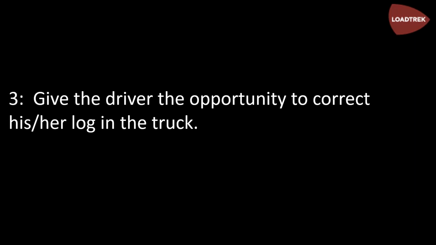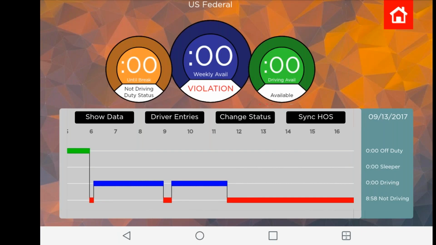And let's look at that real quick. This is a screenshot of the driver's app in the cab of the truck. Drivers always have the opportunity to assign any unassigned drive time to themselves. First, they can do this by accepting the suggested unassigned movement at sign-on. As soon as a driver signs on, they are given a menu of the previous movements of that truck with no driver assigned, and asked if it is their time or not.